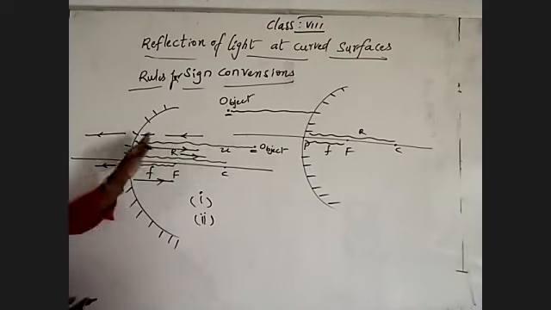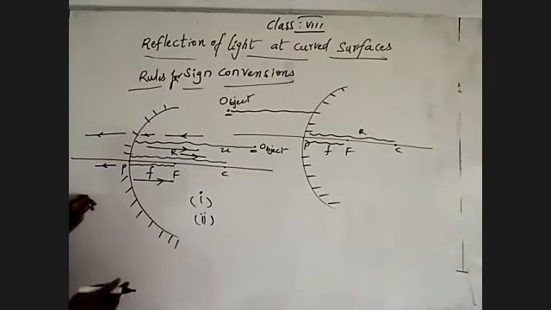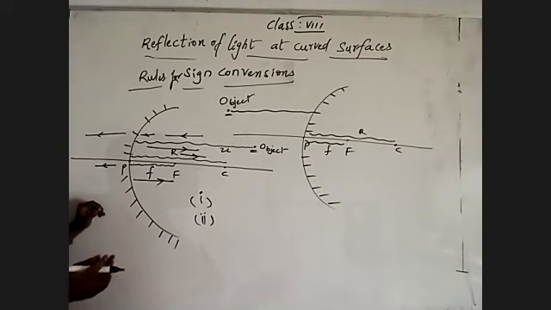The light ray is coming by this direction, but we are measuring distances in this direction. So we are measuring in the opposite direction of the incident light ray, not in the direction of the incident light ray. Understand? A distance measured in the direction of the incident light ray from the pole is positive. A distance measured in the opposite direction of the incident light ray from the pole is negative.